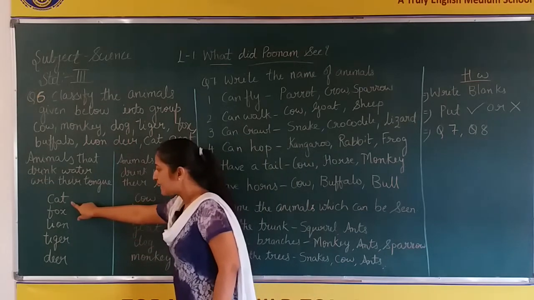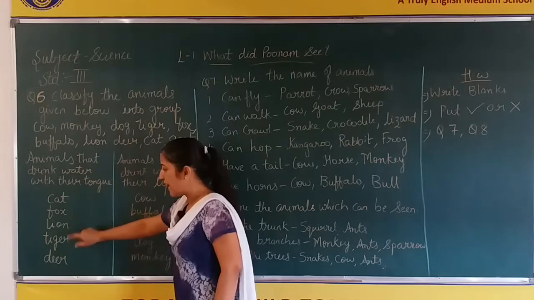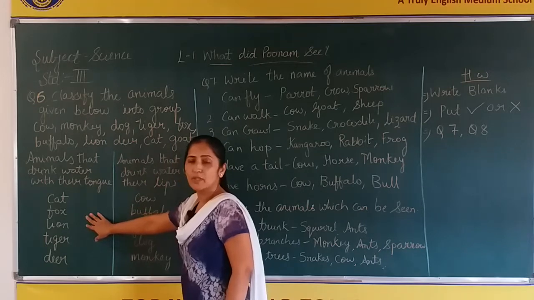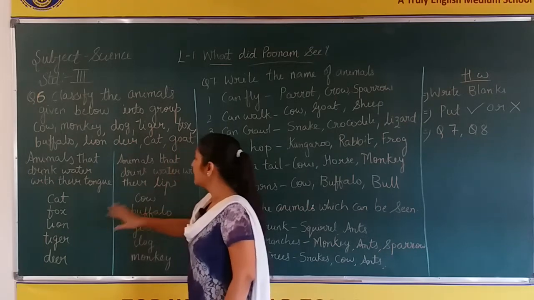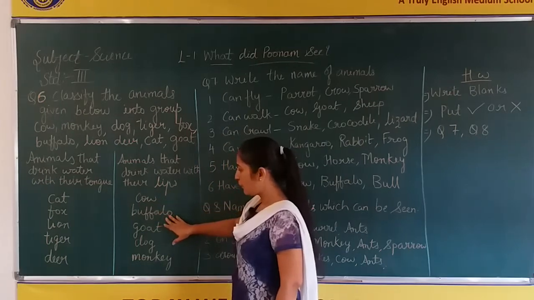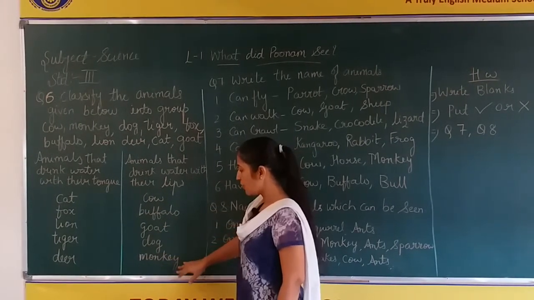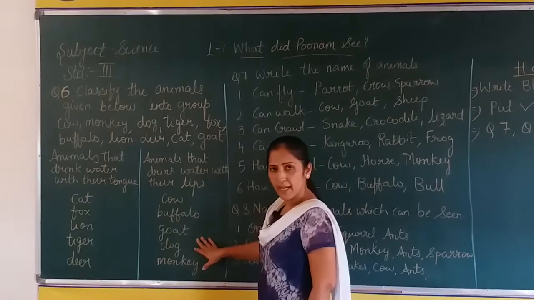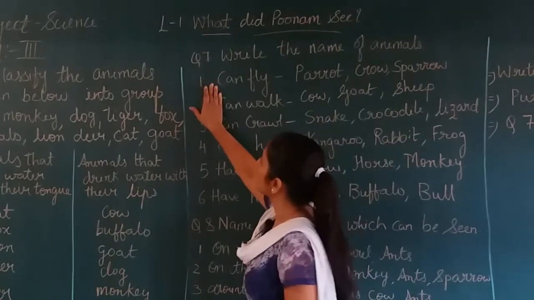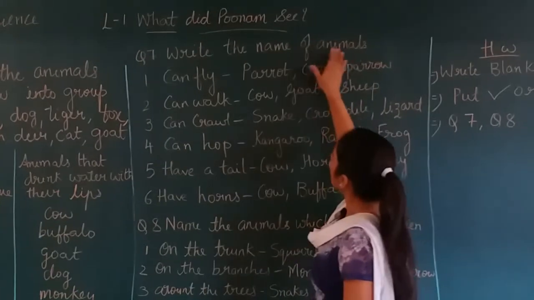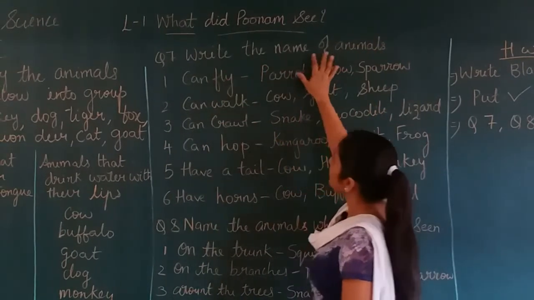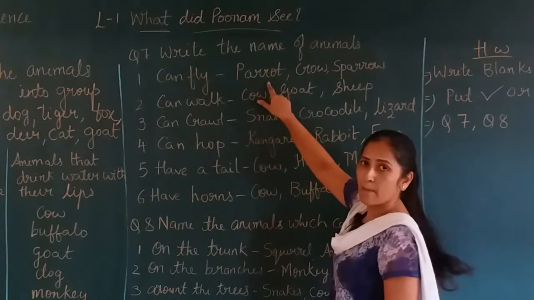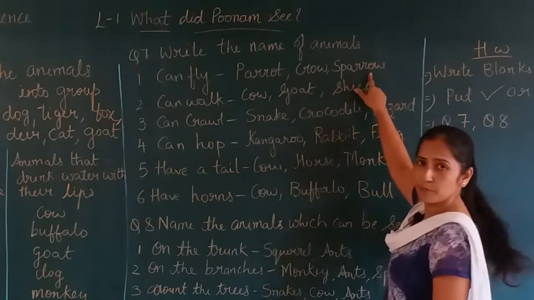Now see, cat, fox, lion, tiger and deer. These are the animals which drink with the help of tongue. Okay. Now, cow, buffalo, goat, dog and monkey are the animals which drink with the help of lips. Okay. Now, to this question 7, write the name of animals. Write the names of the animals that can fly. Parrot, crow, sparrow.